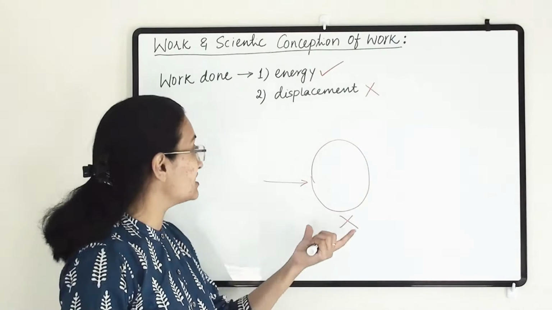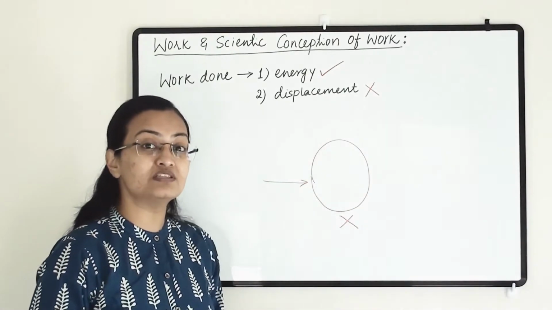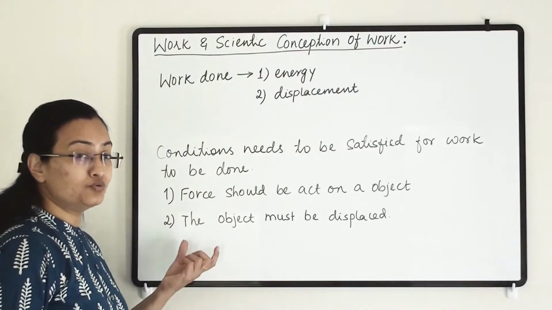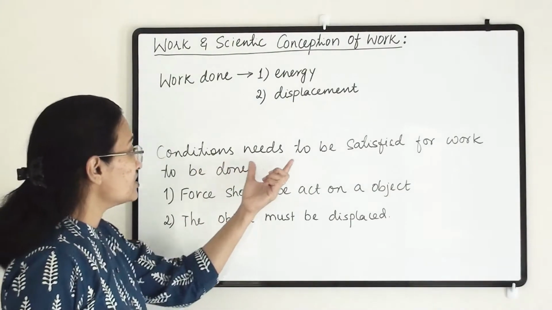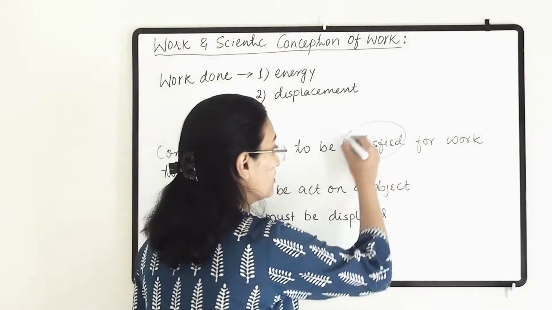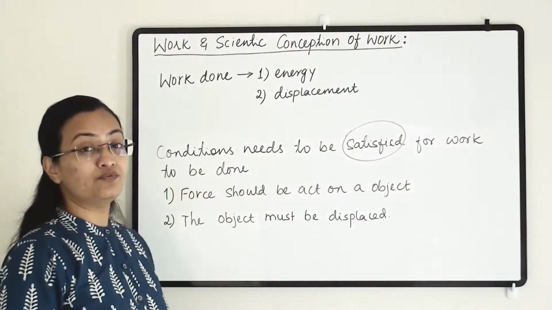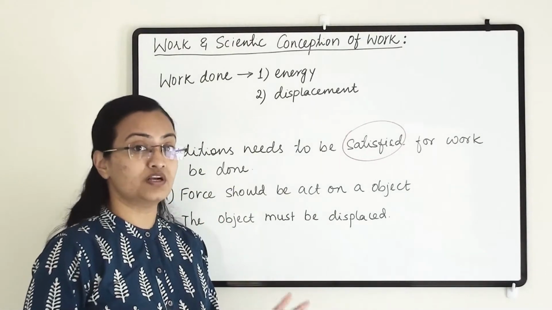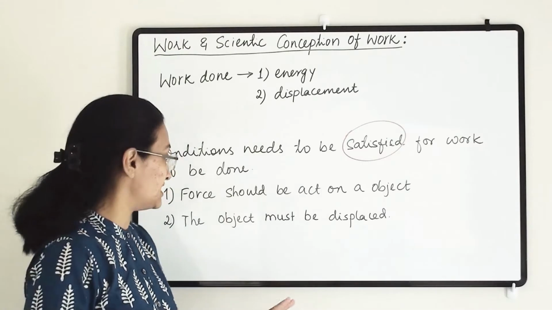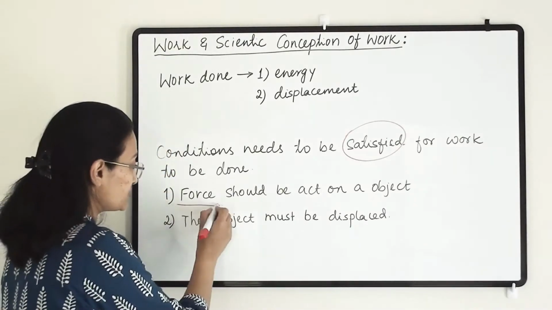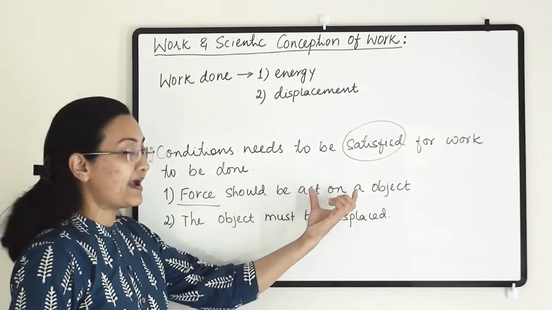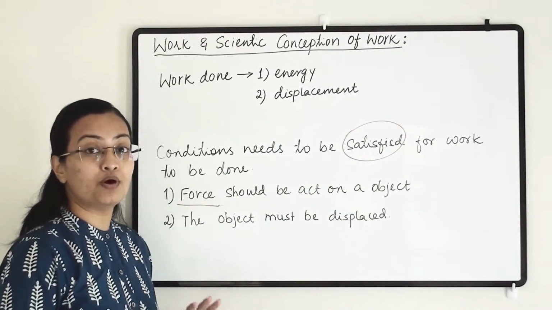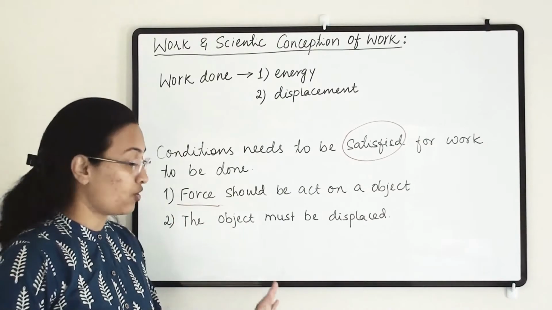So let us understand more about this concept and see what the conditions for work are. These are the two conditions that need to be satisfied for work to be done. First, force: a force should act on an object, that is, a certain amount of energy has been used and a certain amount of force has to act on that object.